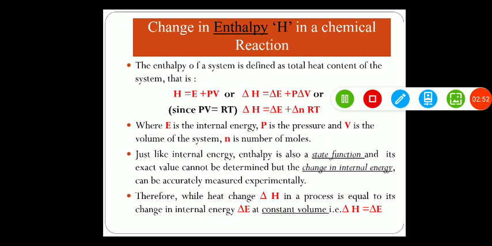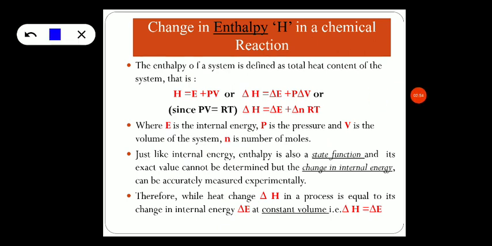Internal energy and enthalpy are very important properties that we frequently use in thermochemistry as well as thermodynamics. Enthalpy is represented using the symbol capital H, and enthalpy is defined as the total heat content of the system.